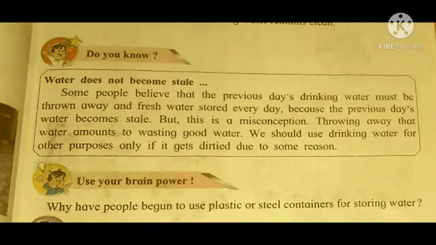Use your brain power. Why have people begun to use plastic or steel containers for storing water? Children, why are people using plastic or steel containers for storing the water? Children, in a plastic container there is more capacity to keep the water, so we can easily store the water in plastic containers as well as steel containers. Very well. For that purpose we can use the water in our daily life.